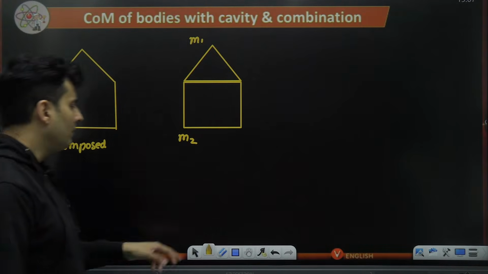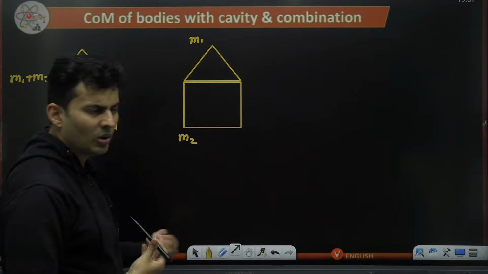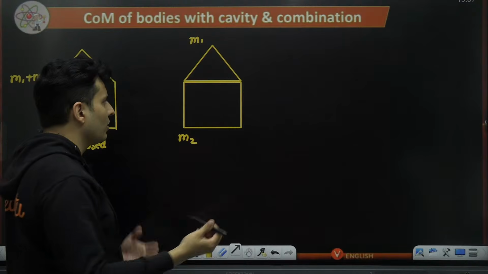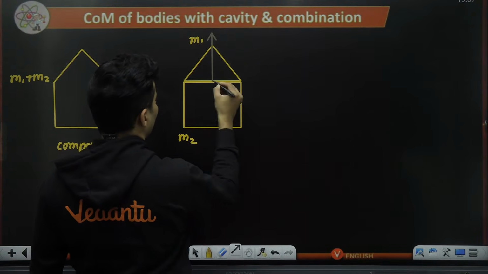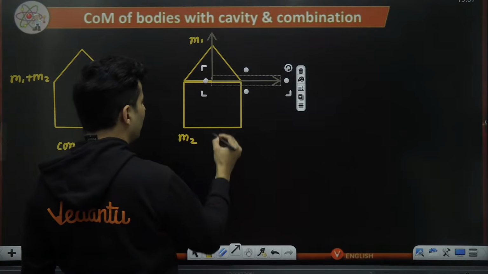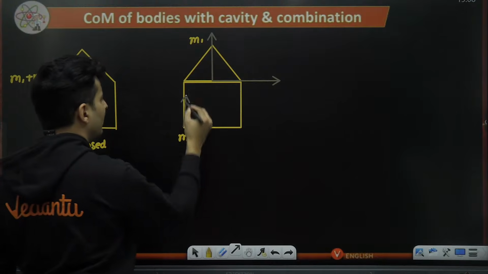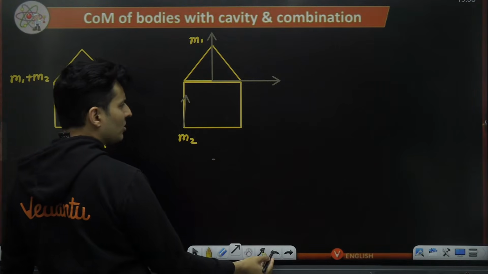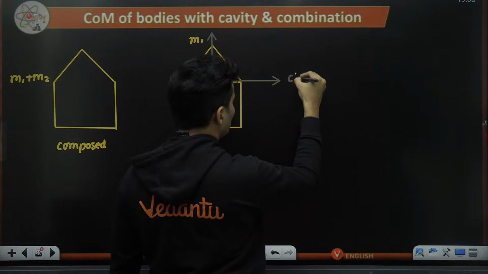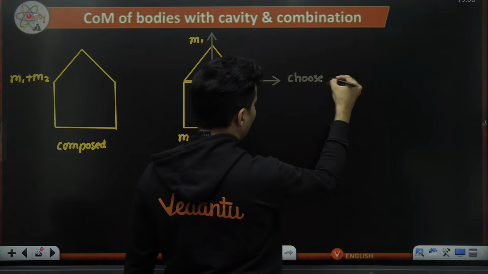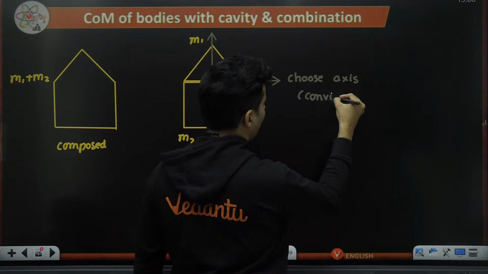And then I will also figure out what the coordinate axes are. I will assume them wherever you want. Let's say I take the coordinate axes here and here. There is no harm in taking them here and here also. You can take them anywhere, guys. Somebody might say, I will take it here and here also. No issues. You can choose whatever coordinate axes. So that is the second step: choose the axes as per convenience.